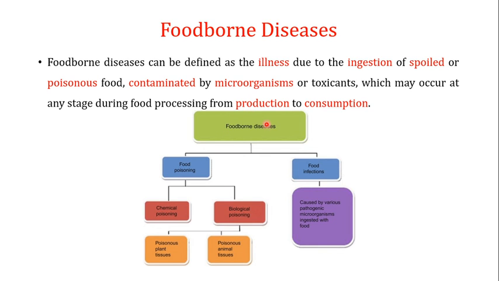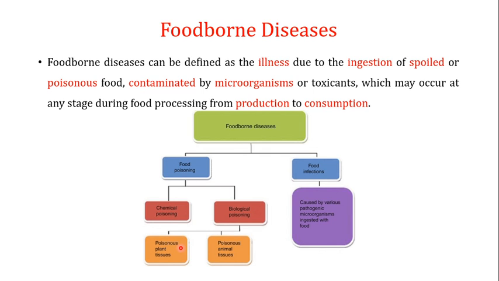So these foodborne diseases can be because of food poisoning or food infections. Food poisoning can be chemical poisoning, where some kind of toxicants have been added to the food, causing the foodborne disease. Or it can be biological poisoning, which is actually because of poisonous animal tissue or poisonous plant tissue.